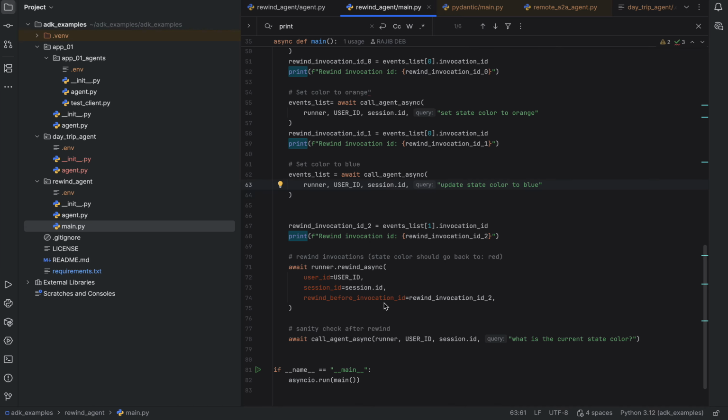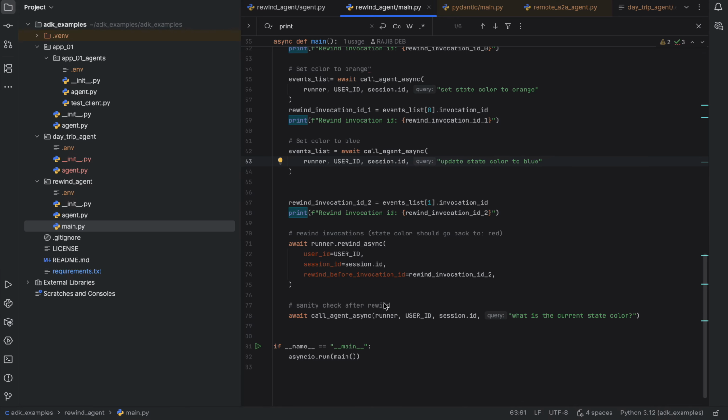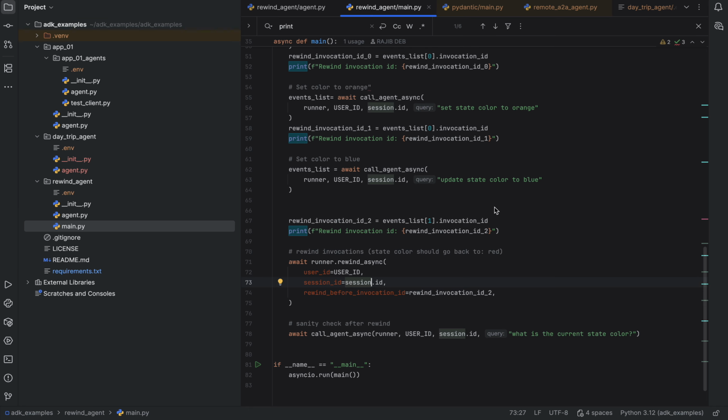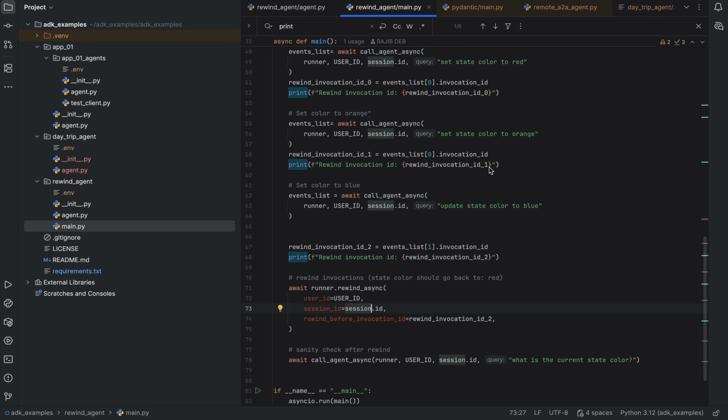And now, if I want to rewind, I say runner.rewind async, pass the user ID, session ID, and the point I want to rewind to. If I rewind to underscore 1, that means I should not see blue after that, it should be orange. Let's see this first.